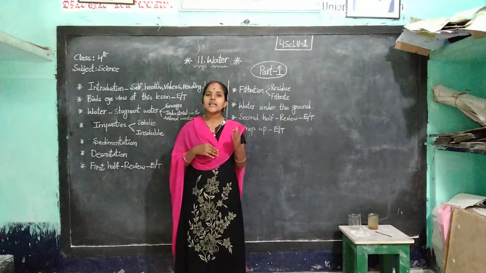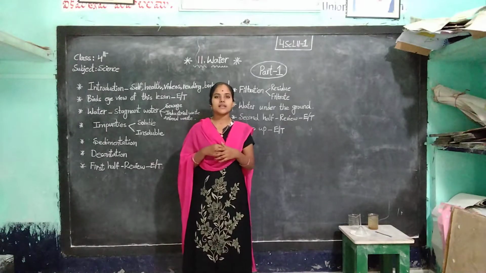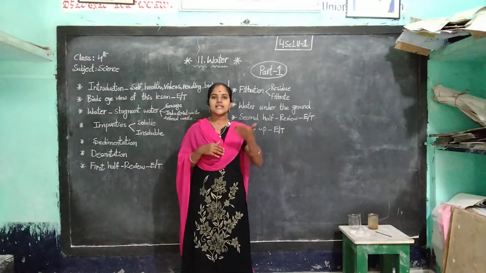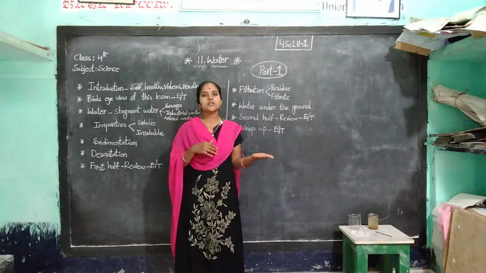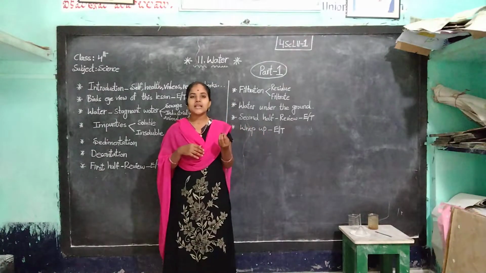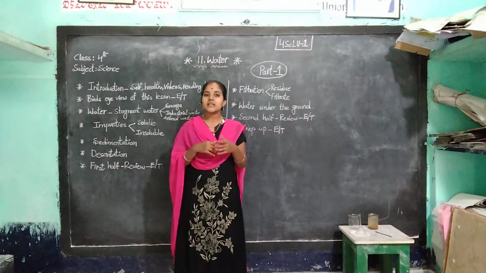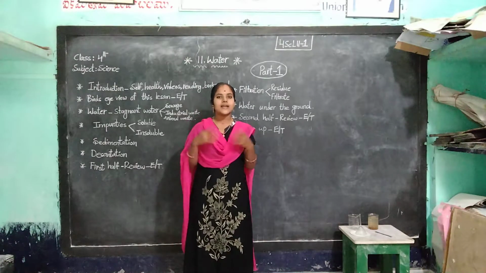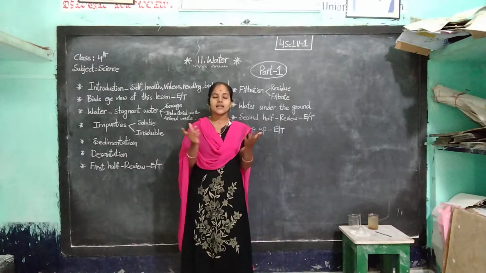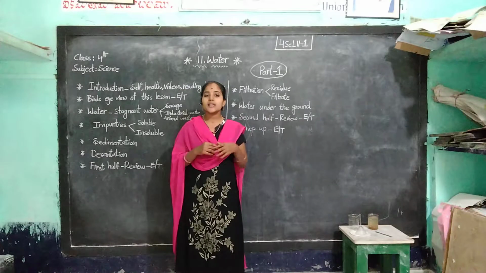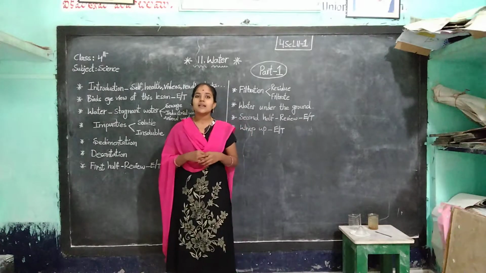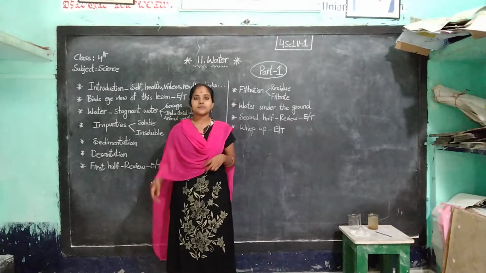Okay. Basically, rainwater is pure water. But when it falls on the mountains, on the ground, on the plains, it mixes with the sand, soil, and some other dust particles in our surroundings. That's why the rainwater becomes impure.